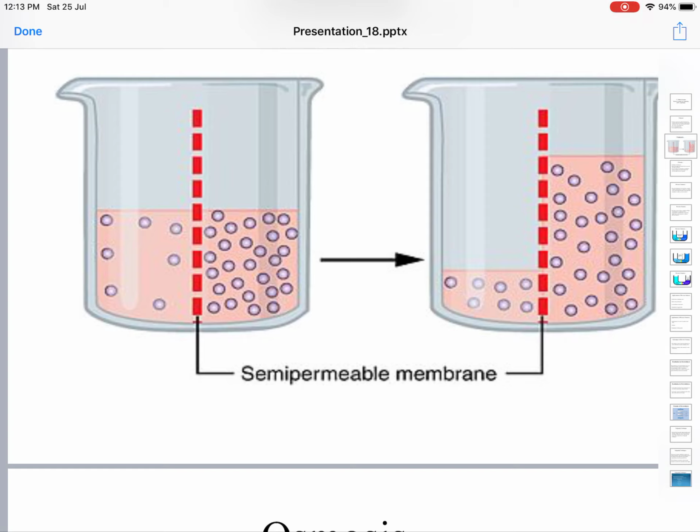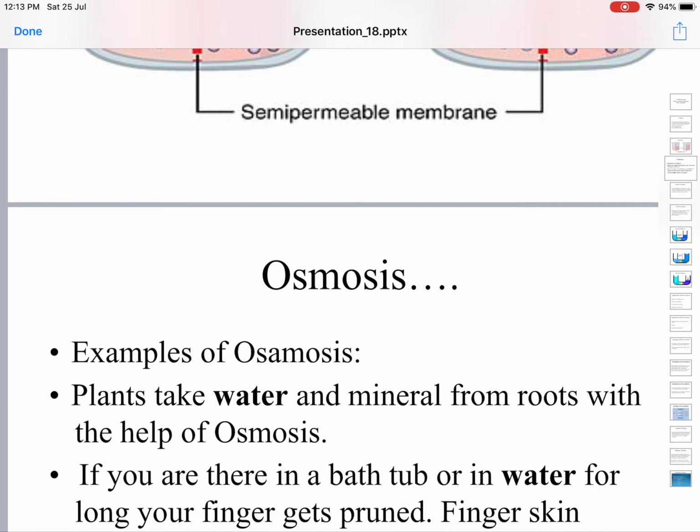Now you have understood the phenomenon of osmosis. You have learned the definition of osmosis and understood the phenomenon as well. Now let us see some examples of osmosis.